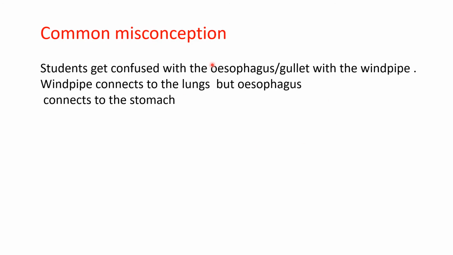This is a common misconception. Students get confused between the esophagus, or gullet, and the windpipe. The windpipe connects to the lungs, but the gullet connects to the stomach.